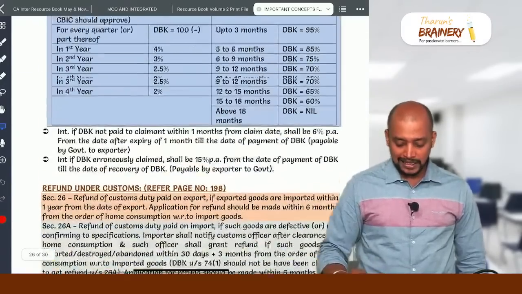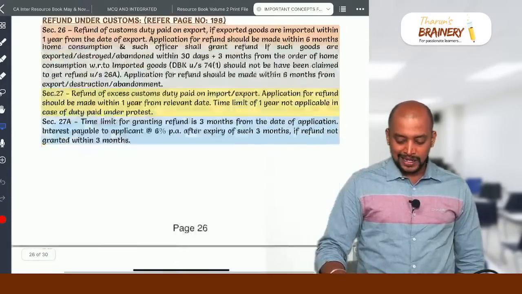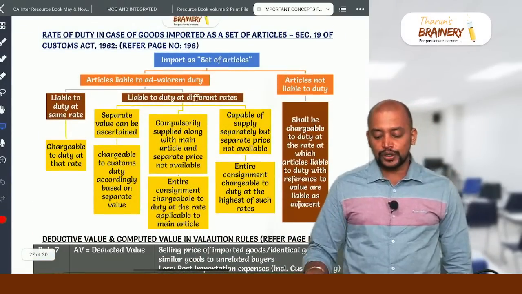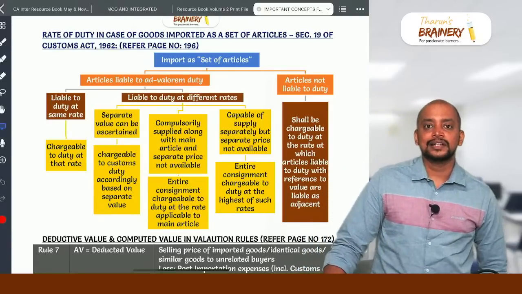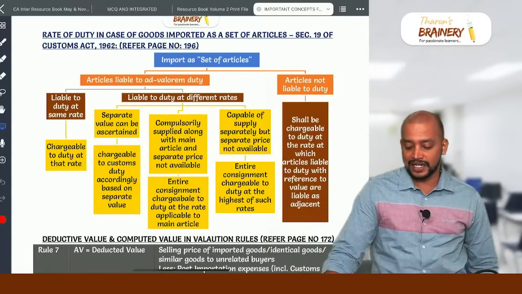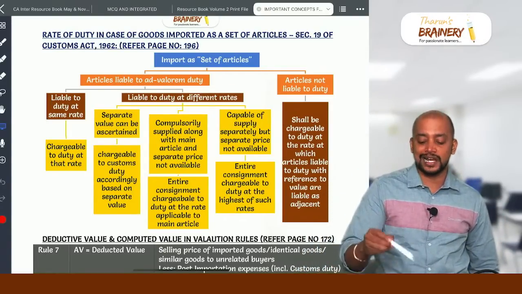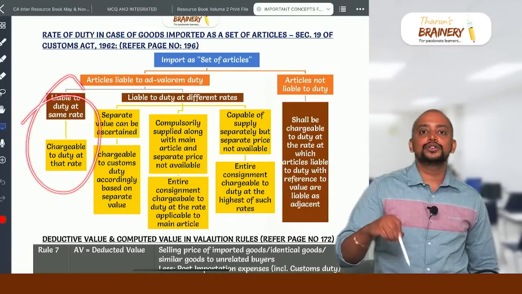Okay. And thereafter we have import of goods, set of articles. Whenever we are importing a set of articles, what we need to do: if all the goods are chargeable to duty at the same rate, you take the same.